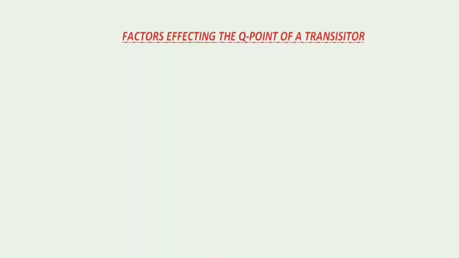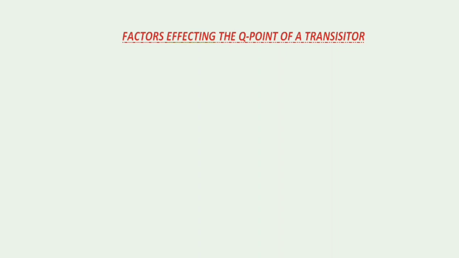Factors affecting the Q point of a transistor. We have seen about Q point and biasing. Now let us discuss the factors that are affecting the Q point of a transistor. There are some factors which will disturb the Q point from its stable state. We have to keep the Q point stabilized for faithful amplification. If not, the transistor will be transferred to an undesirable region.